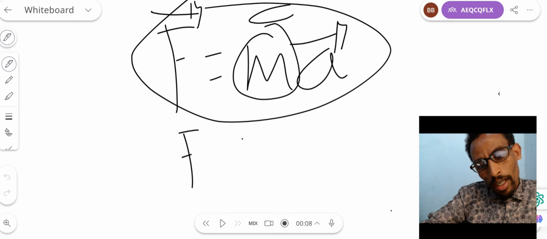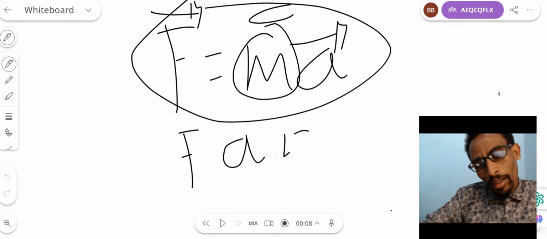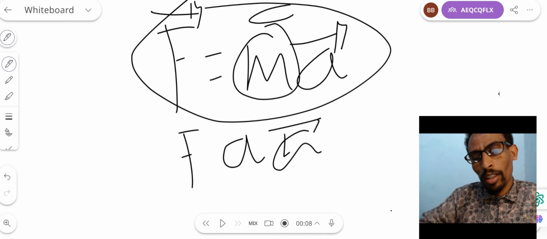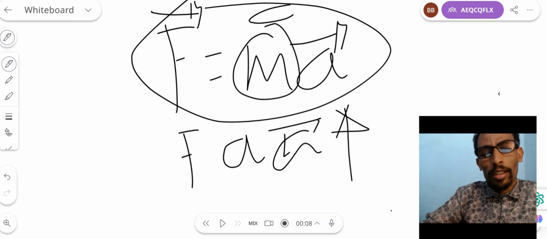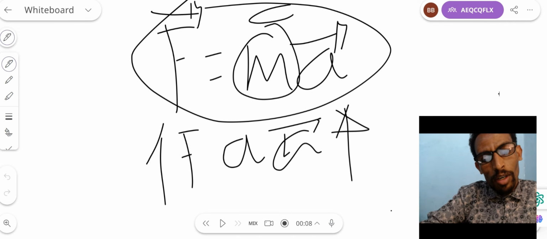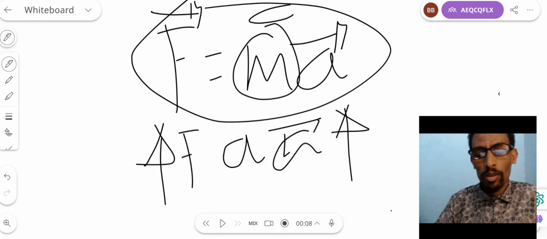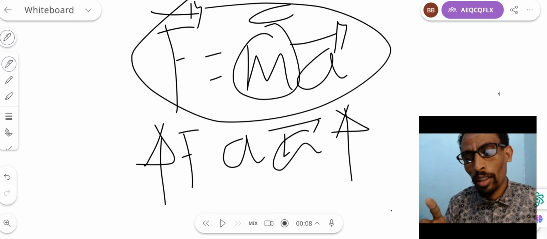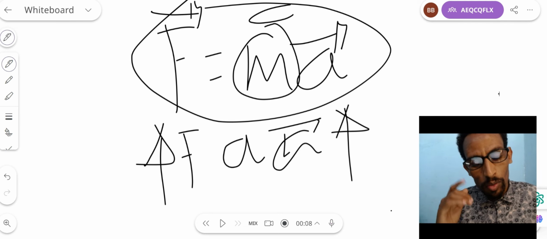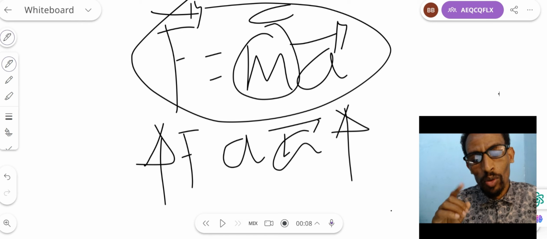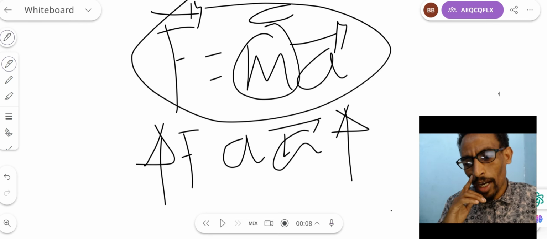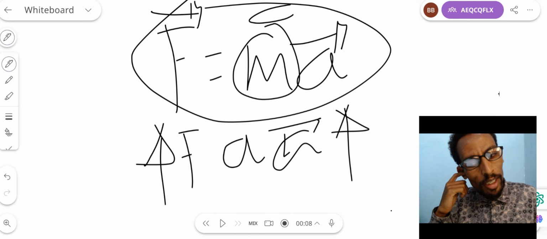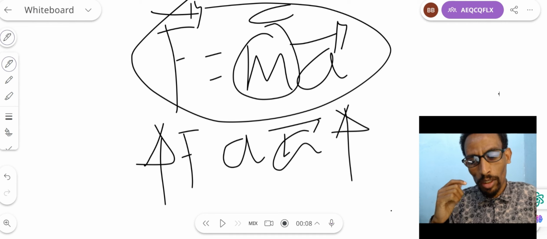Force is directly proportional to what? Acceleration. What does it mean? That means if the value of acceleration increases, directly the value of force also increases, and to the opposite, if the value of acceleration decreases, the value of force also decreases. So force and acceleration are directly related terms when we take mass as a constant term.